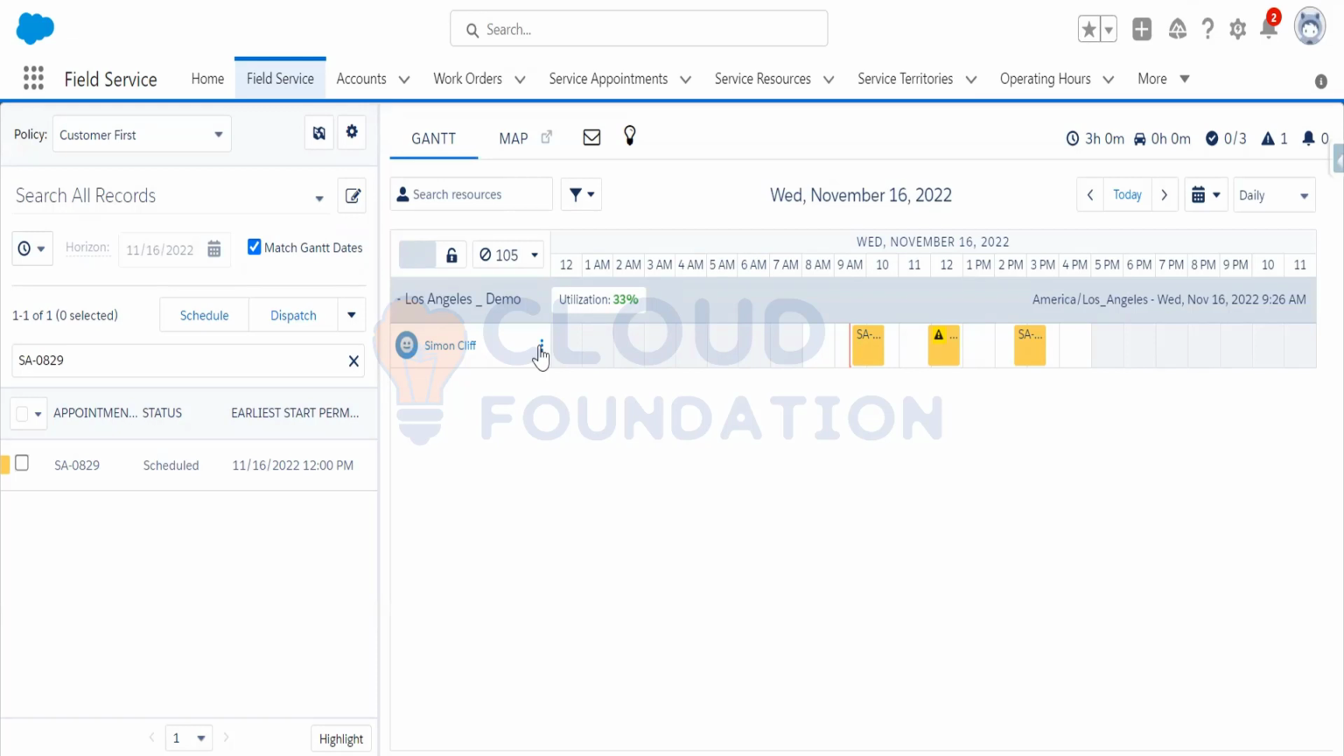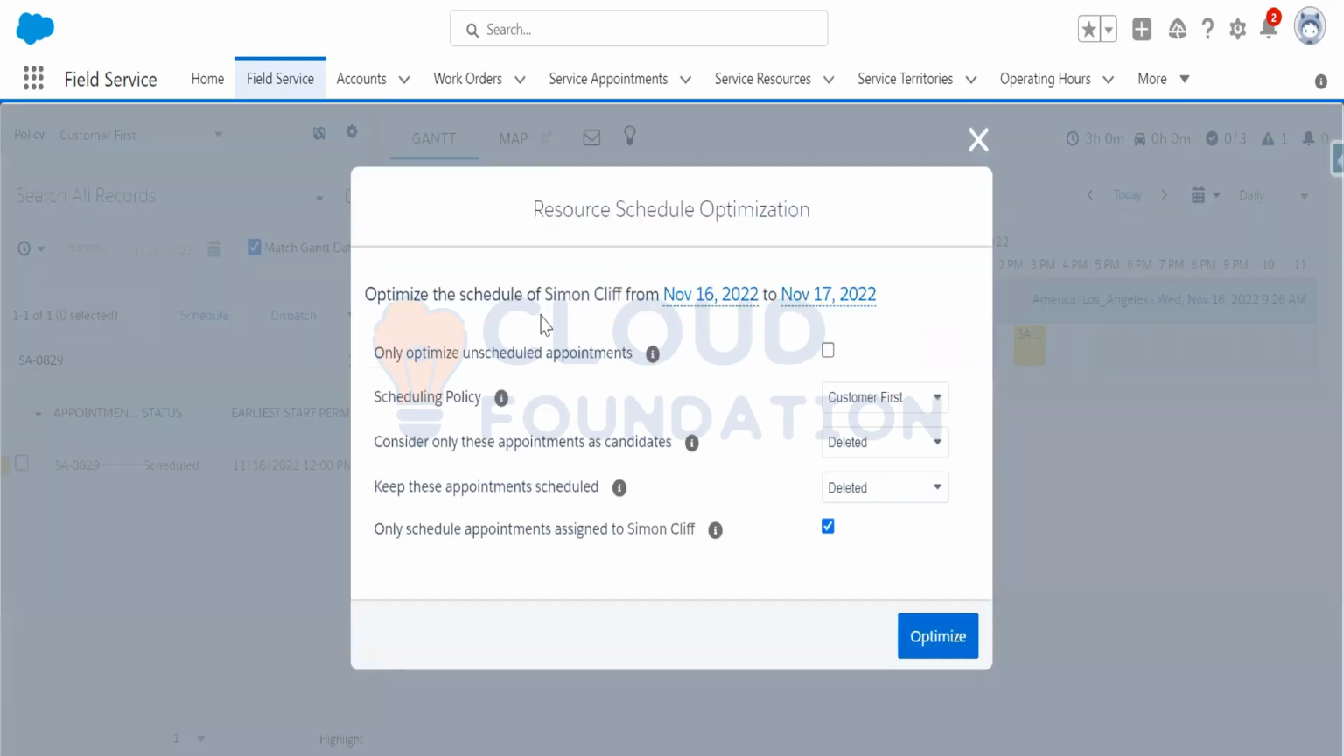So if we click on these 3 dots, okay, right, look at these options, resource schedule optimizations. If you click on this resource schedule optimizations, you'll be able to see optimize the schedule from Simon Cliff, November 16 to November 17. One option is optimize unscheduled appointments only. I will not check that because this is not my requirement. I will not optimize only unscheduled appointments. I have already scheduled that.